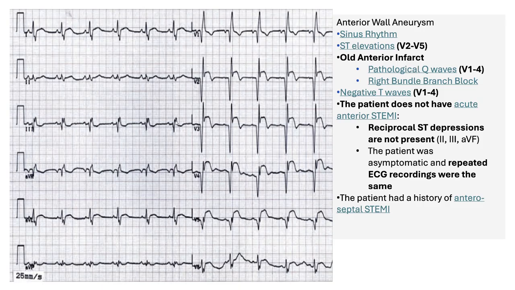So, taking into account that we have very well-formed Q waves in V1 till V4, which are pathological Q waves, and ST elevation in V2 till V5 without very big ST depressions in reciprocal leads, and taking into consideration that the patient here was asymptomatic with repeated ECG recordings showing the same ECG, we consider that the patient has a left ventricular wall aneurysm and mainly it will be anterior.